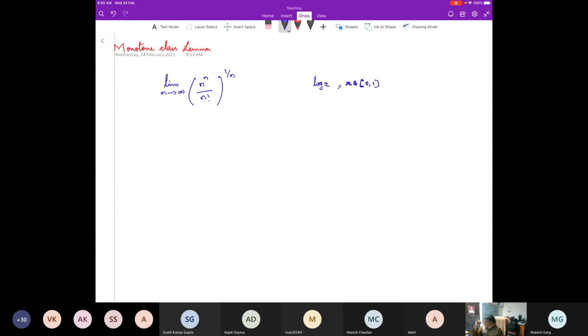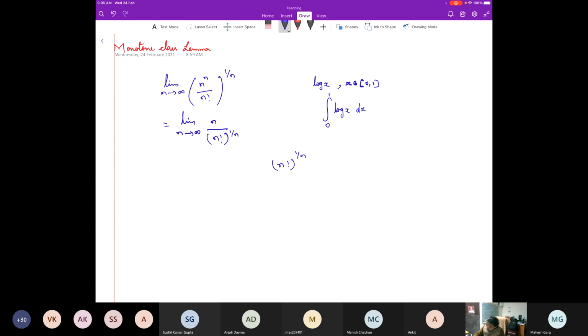So basically the whole point is that the function in this integral is unbounded, first thing. And in fact, the integral from 0 to 1 of log x dx actually diverges. But this sum, what will happen to this one? This is going to be the limit as n tends to infinity of n upon n factorial power 1 by n. What will happen to n factorial power 1 by n?